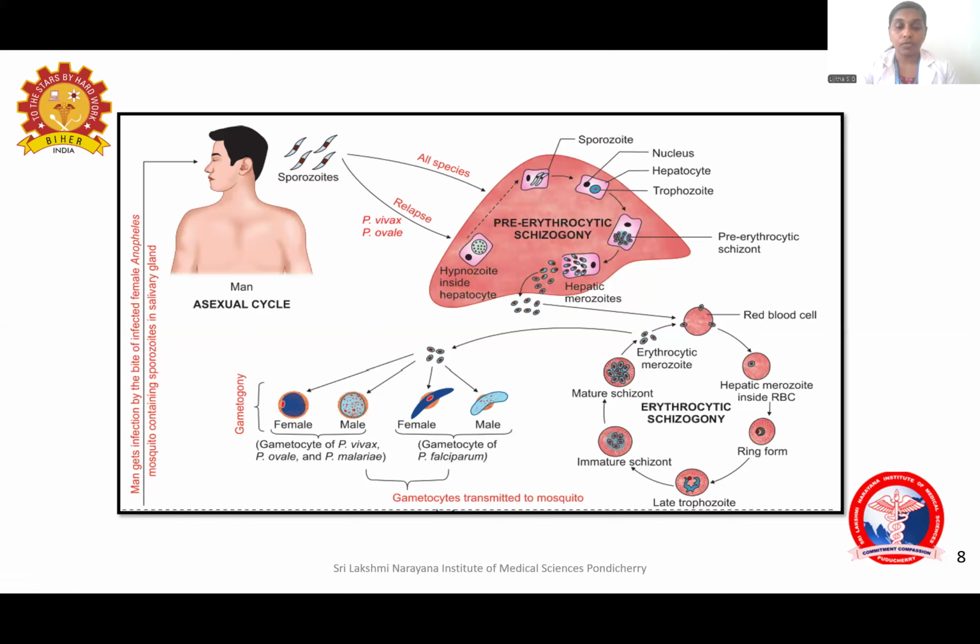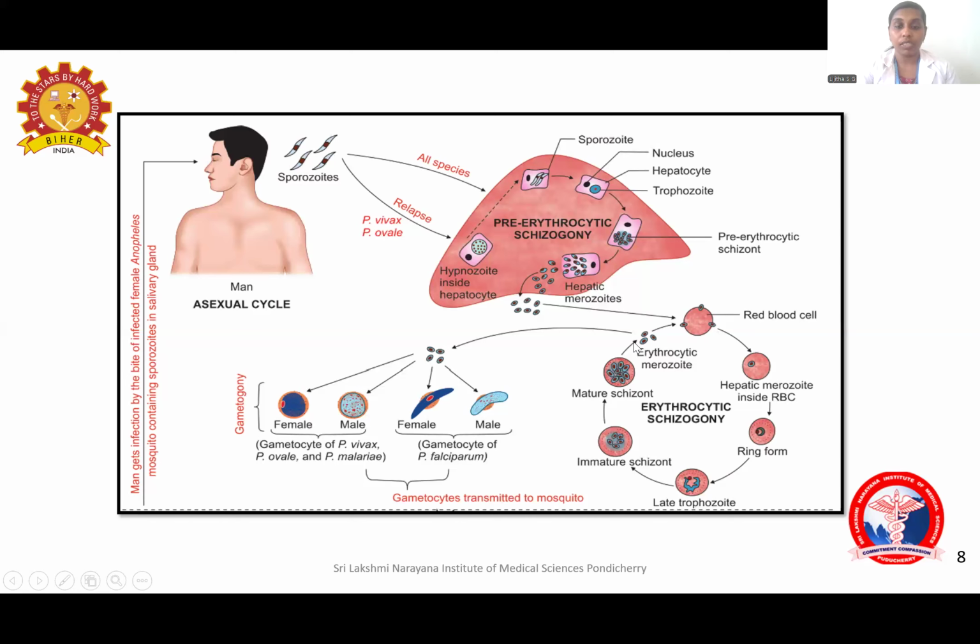And this late trophozoite form will undergo nuclear and cytoplasmic division to form the immature schizont, which will undergo maturation to form the mature schizont, and this will release the erythrocytic merozoites. This is the erythrocytic schizogony. At the end of this erythrocytic schizogony, erythrocytic merozoites will be released that can infect the other RBCs. Like this, the cycle will continue.